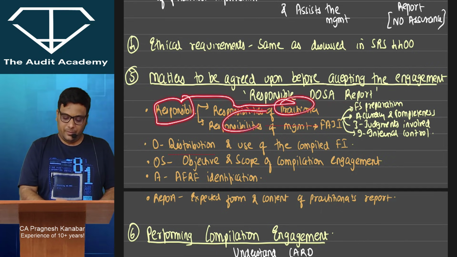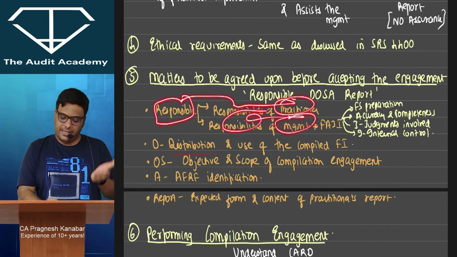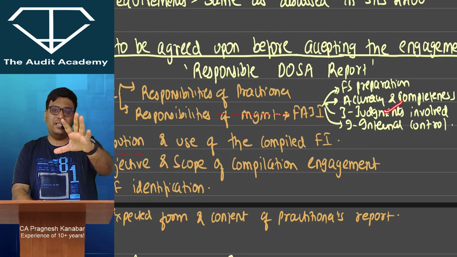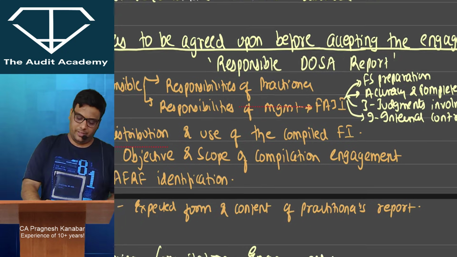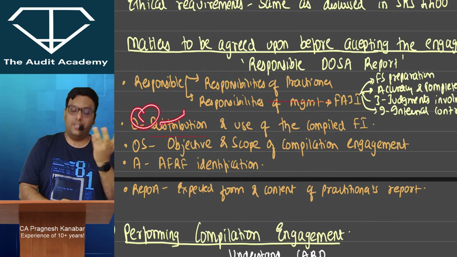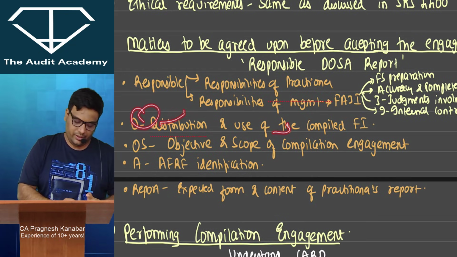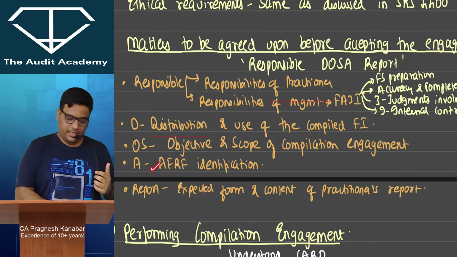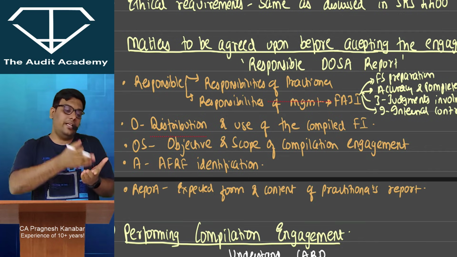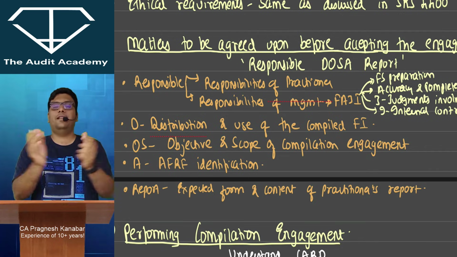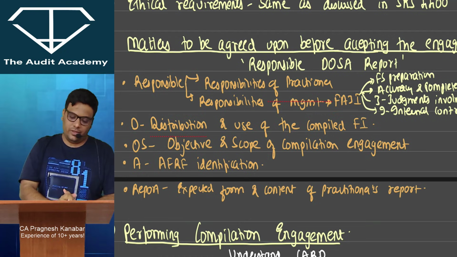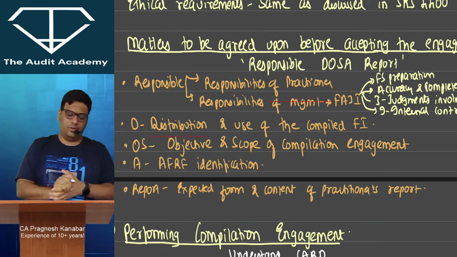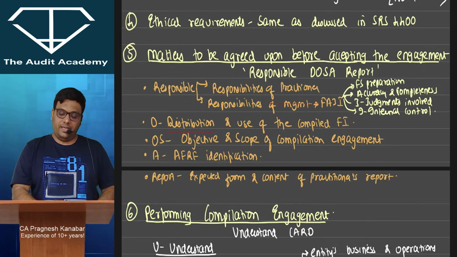Responsibilities of practitioner. Responsibilities of management. What are management's responsibilities? Financial statement preparation, accuracy, completeness, whatever judgments are involved, whatever internal control, all of that is your responsibility. DOSA. D for distribution and use of this information, where you're going to distribute and use it. OS, what will be my objective and scope, what do you expect from me, what will be my coverage. And whether to prepare as per Ind AS, special purpose financial statements, whatever it is, what is the applicable financial reporting framework. So responsible DOSA report, and at the end of the day I'm going to give a report, so the form and content of that report. So these are very basic matters to be agreed upon before accepting the engagement.